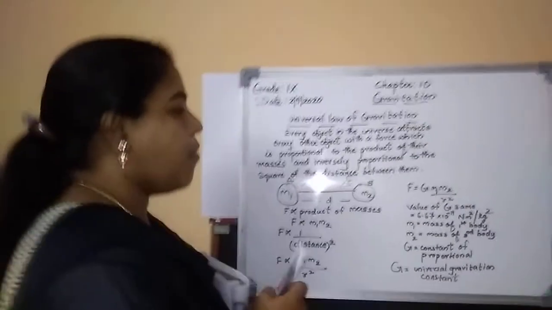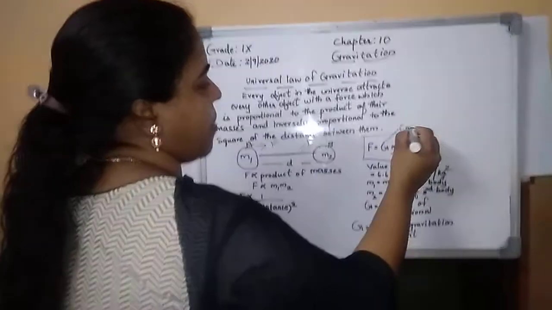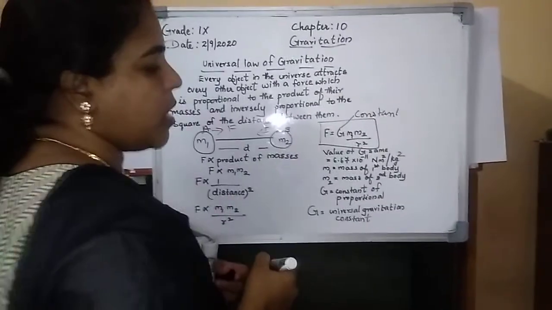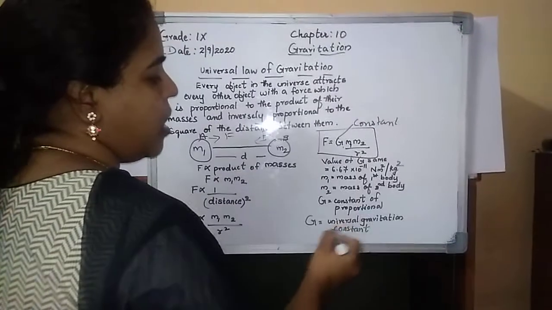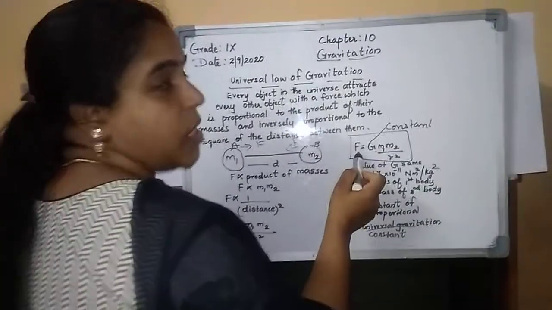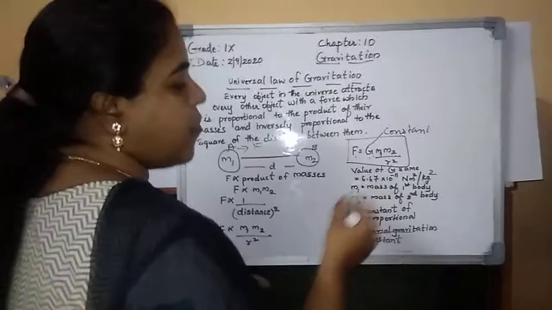So the formula comes here: F is equal to, we put a constant, G. This G is the universal constant, the constant of proportion, the universal gravitational constant G. So what is the formula? Force is equal to G M1 M2 by R square. What is the value of G?